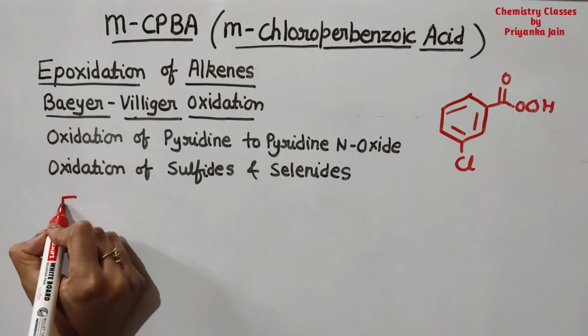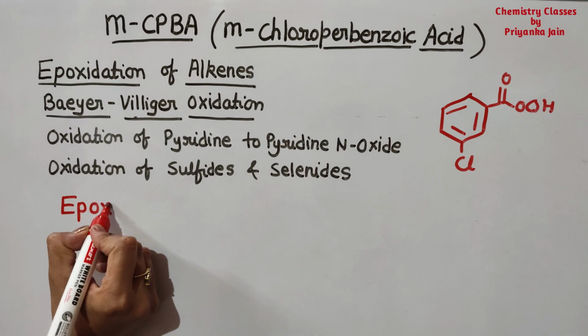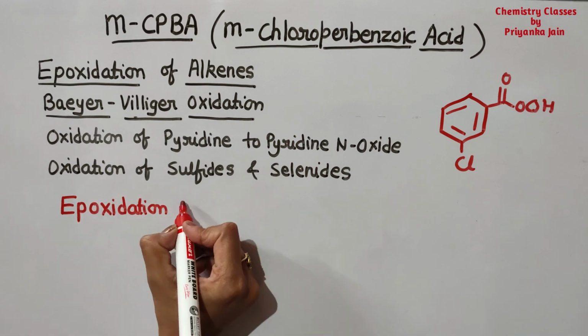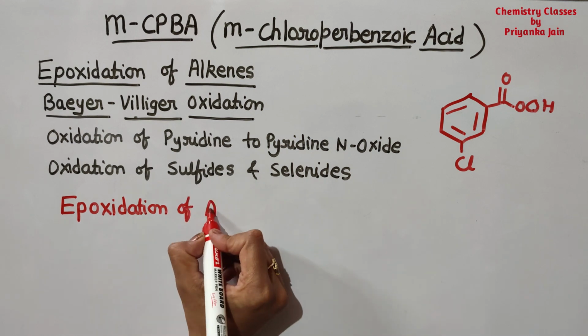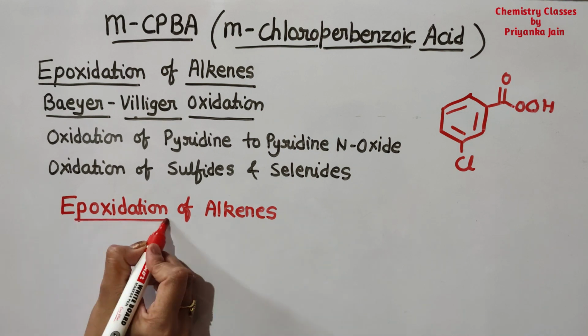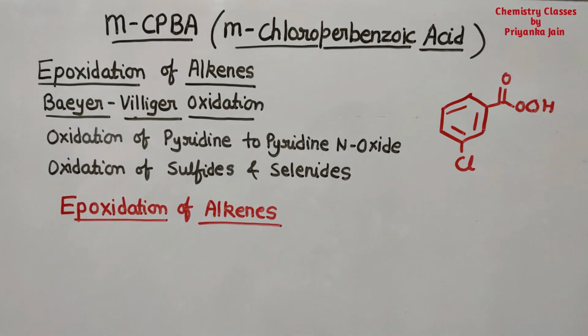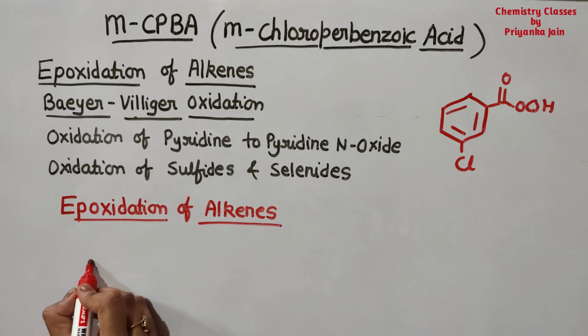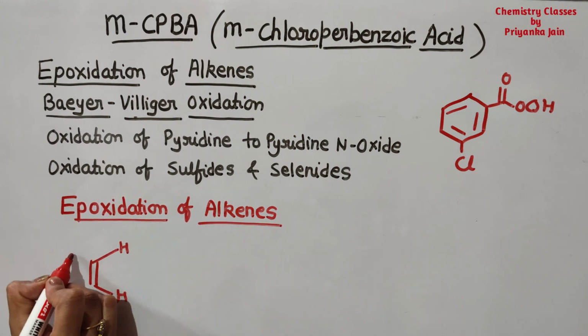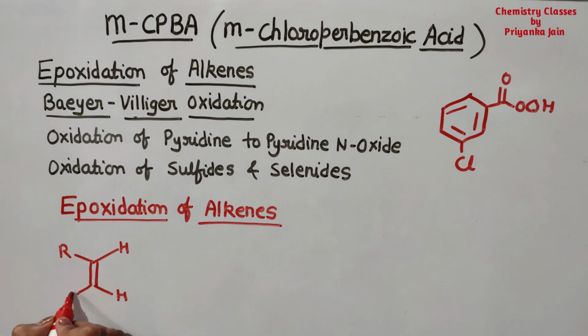Firstly, we have to see the epoxidation of alkenes. Actually, what happens in the epoxidation of alkenes? See here, if we are taking any alkene, suppose this is an alkene and two R groups are present here, right?